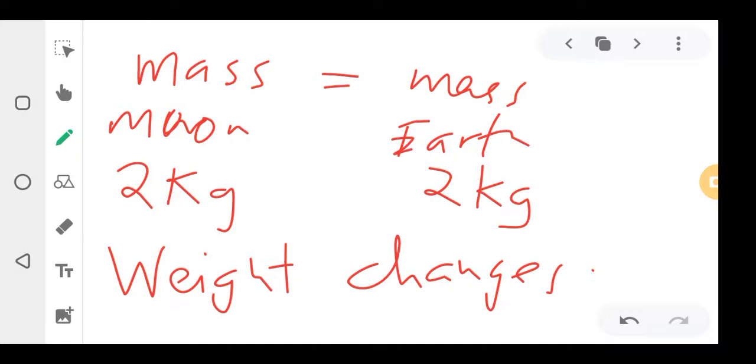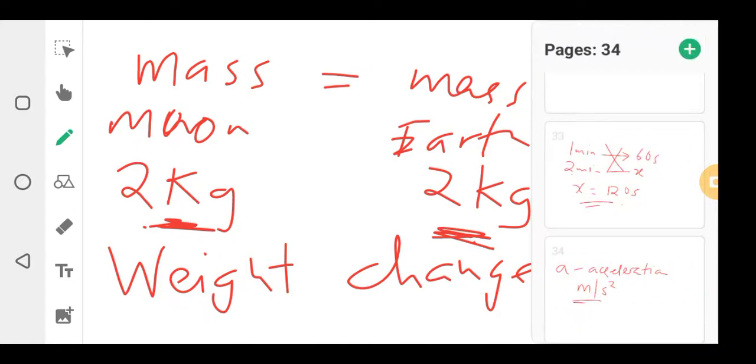So if your gravitational pull on the moon is smaller, your weight will be small. Here on Earth, the gravity is big, it's 10, so the weight will change. But your mass will not change. I repeat, even in a question, if they tell you a person was weighing this amount, you have to be very careful, because they can ask you this. I'll bring an example 5.